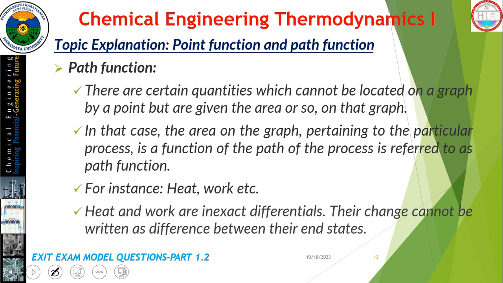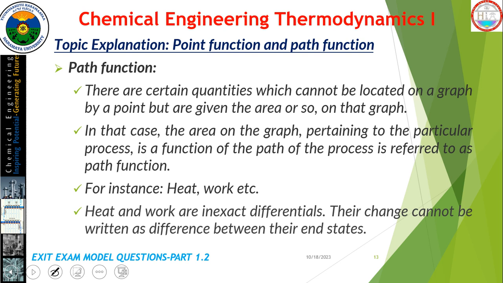Second one is the path function. Path function is directly determined on the graph by using areas, which means the areas under a given system. There are certain quantities which cannot be located on a graph by a point but are given by the area on that graph. In that case, the area on the graph pertaining to the particular process is a function of the path of the process and is referred to as a path function. For example, heat and work are considered as path functions. And in addition, they are inexact differentials.